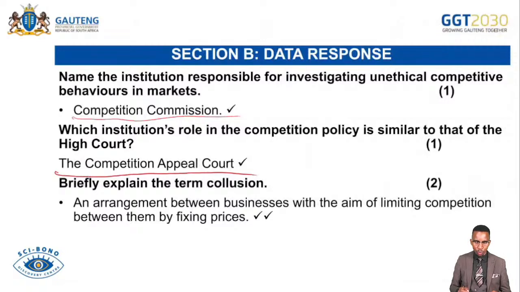Briefly explain the term collusion. An arrangement between businesses with the aim of limiting competition between them by fixing prices or production techniques. Remember, if we talk about collusion, we can go a long way where we explain different types of collusion, namely implicit collusion and explicit collusion. If we talk of implicit collusion, we refer to hidden or tacit collusion, which occurs when businesses copy each other's strategies without any formal agreement or formal discussion.